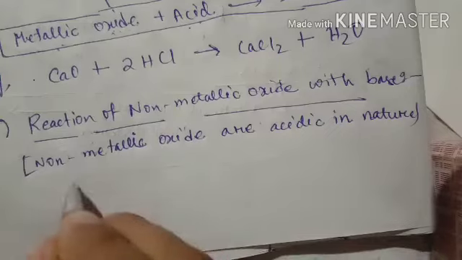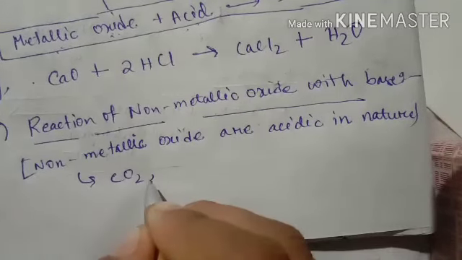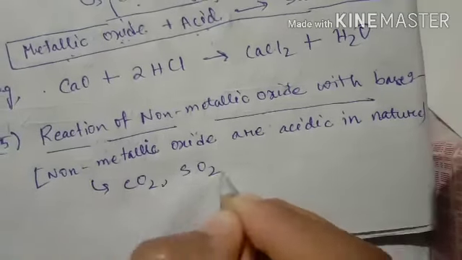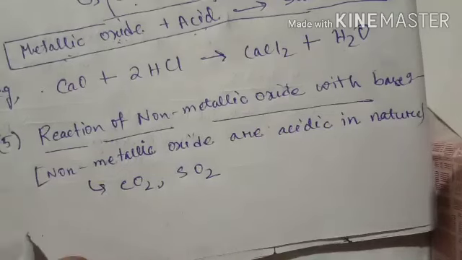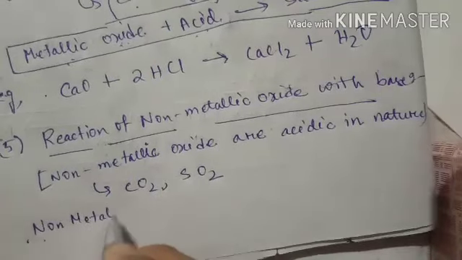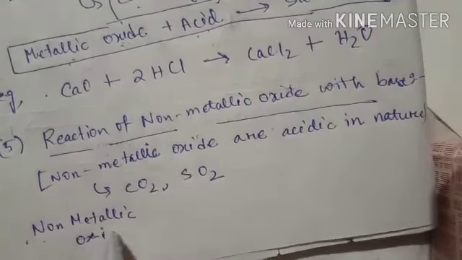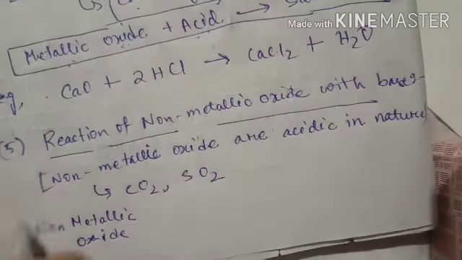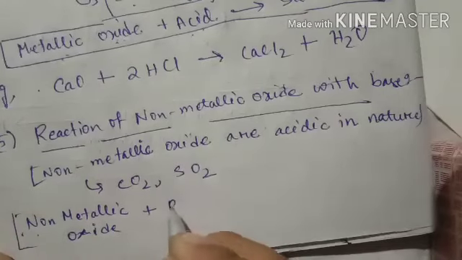For example, we can take carbon dioxide and sulfur dioxide; these are non-metal oxides. So we know that non-metallic oxide, when it reacts with a base,